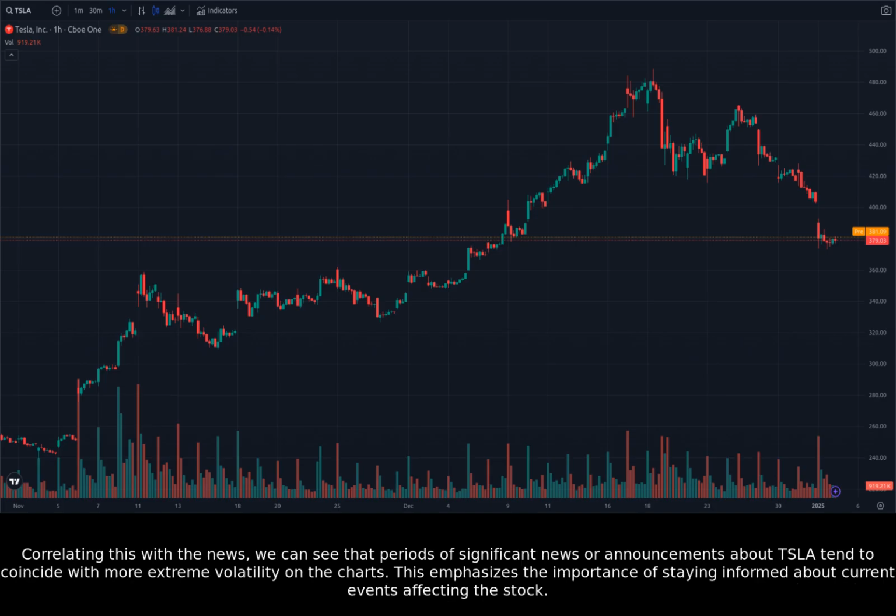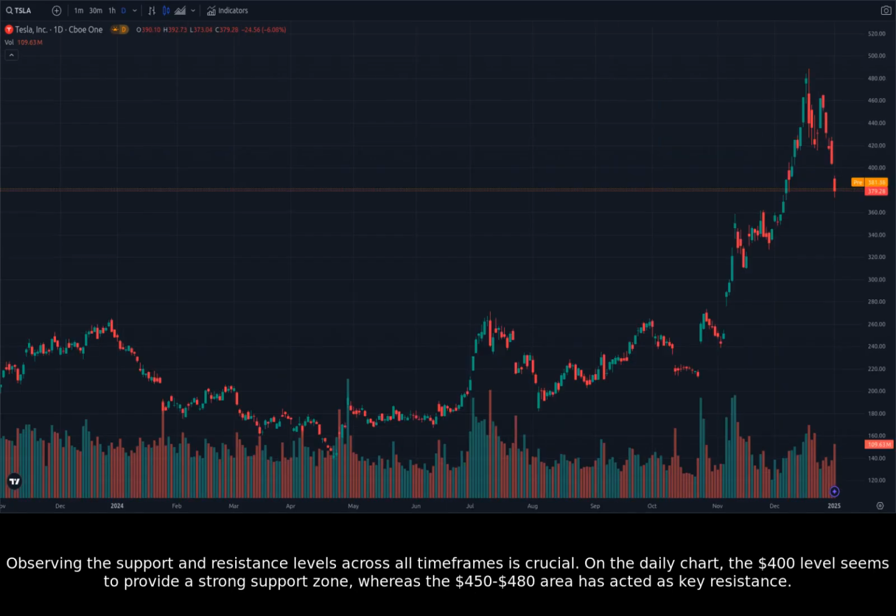Correlating this with the news, we can see that periods of significant news or announcements about Tesla tend to coincide with more extreme volatility on the charts. This emphasizes the importance of staying informed about current events affecting the stock. Observing the support and resistance levels across all timeframes is crucial.